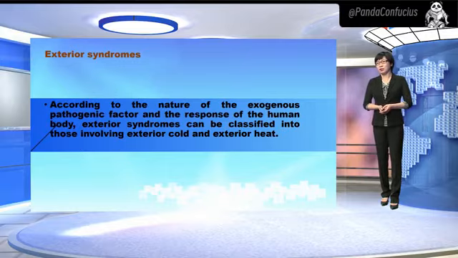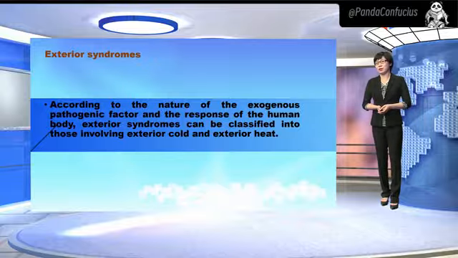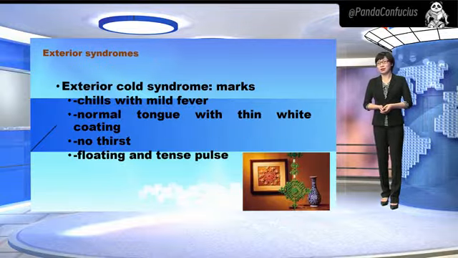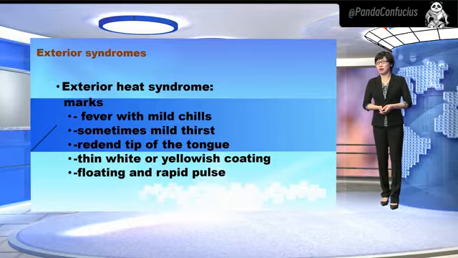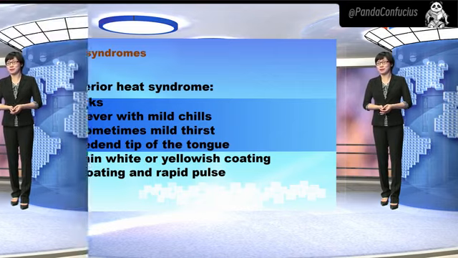Exterior cold syndrome: chills with mild fever, normal tongue with thin white coating, no thirst, as well as floating and tense pulse. Exterior heat syndrome: fever with mild chills, sometimes mild thirst, reddened tip of the tongue, thin white or yellowish coating, as well as floating and rapid pulse.